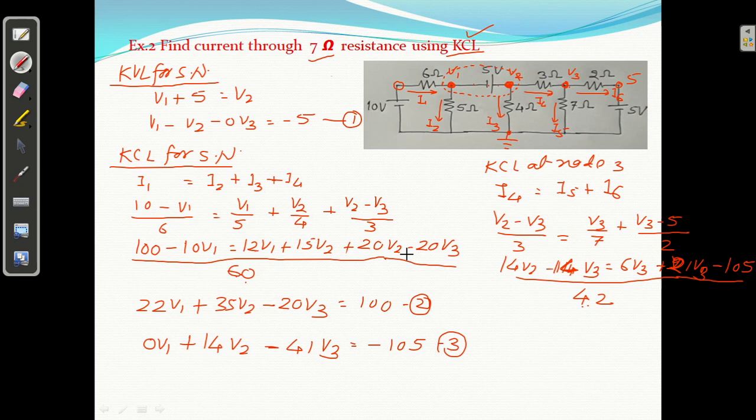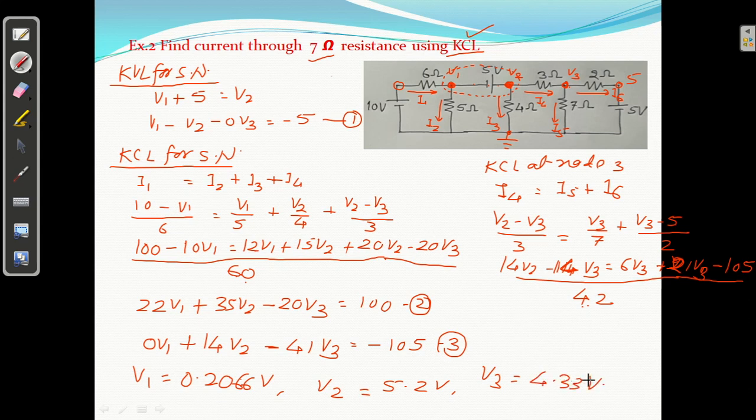So I have used the calculator. I got V1 equal to 0.2066 volt. V2 I got it 5.2 volt. V3 I got it 4.33 volt.